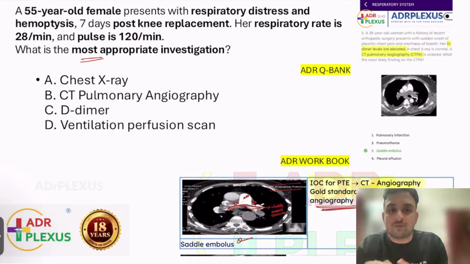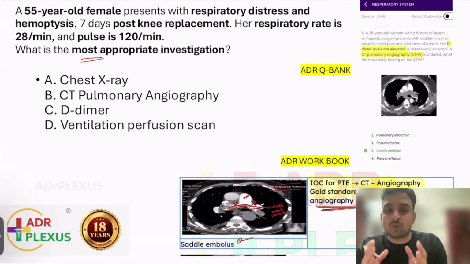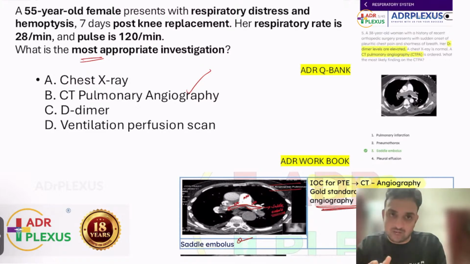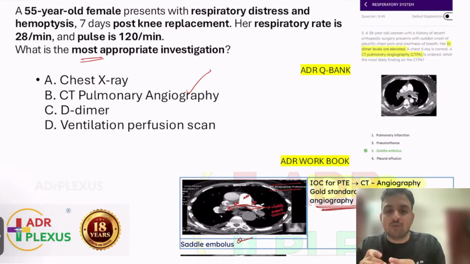If they're asking you the first investigation, you can go for D-dimer. But if they're asking you most appropriate, then that should be something that will help you to clinch the diagnosis. Then definitely the answer will be CT pulmonary angiogram, because CT pulmonary angiogram will tell you whether there is a thrombus sitting there or not. So gold standard, if you want to confirm pulmonary thromboembolism, the investigation of choice will be CT angiography. So that is the concept.